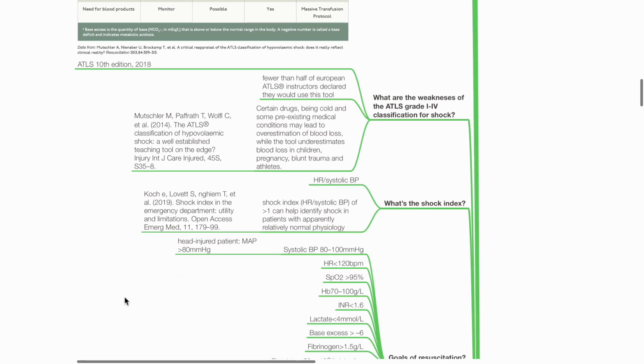What is the shock index? This is heart rate divided by systolic blood pressure. Shock index of more than 1 can help identify shock in patients with apparently relatively normal physiology.